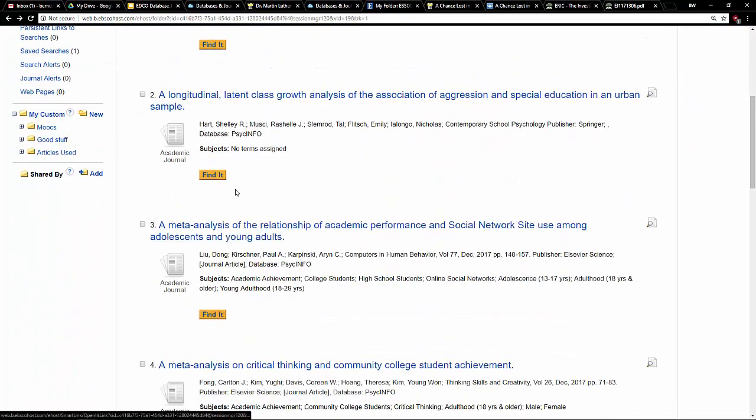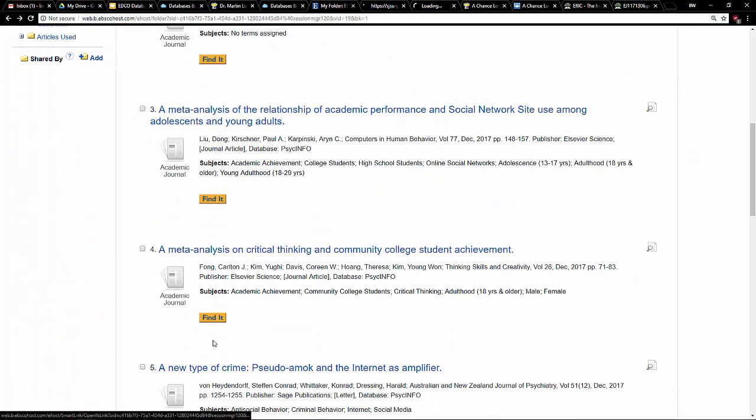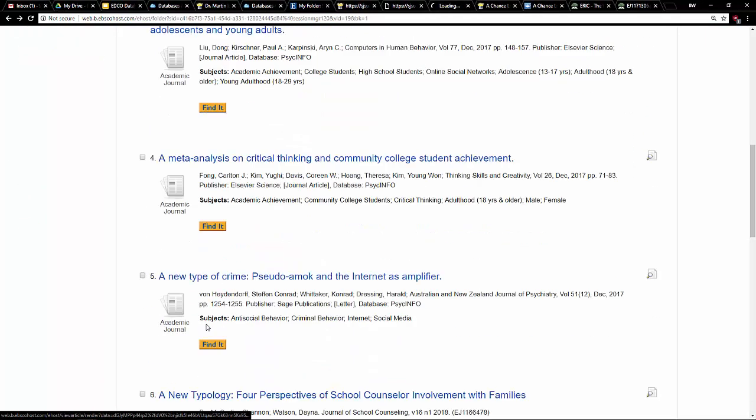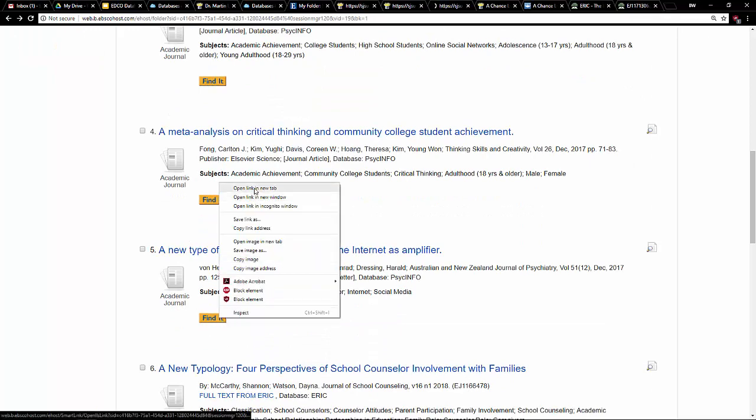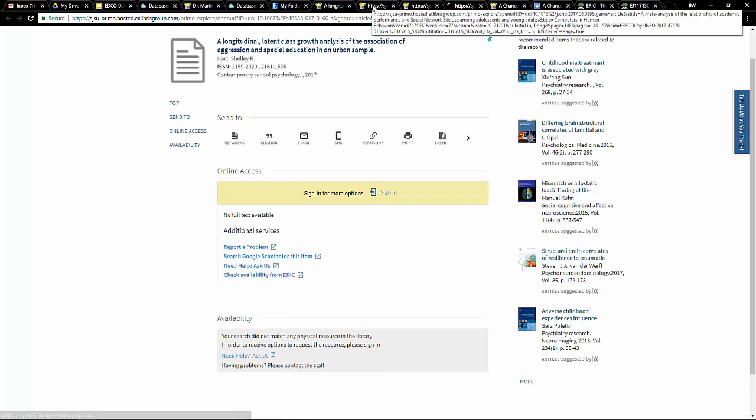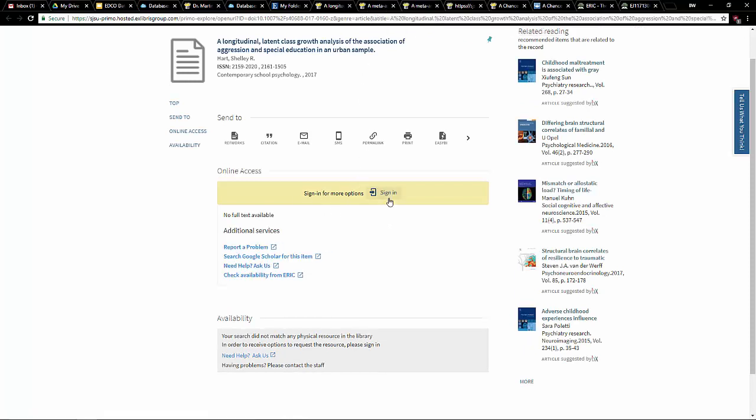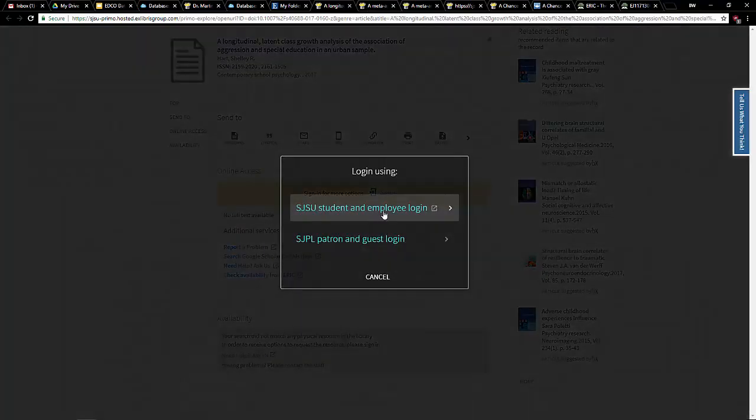Sometimes you're going to click on the Find It button and it's not going to be available in any of the databases that we have access to, and that's when you're going to have to put in a quick special order. We'll pay for it for you, but you just have to use our system. All right, let's see here. It's telling me to sign in. It's going to ask me to sign in with my SJSU info.